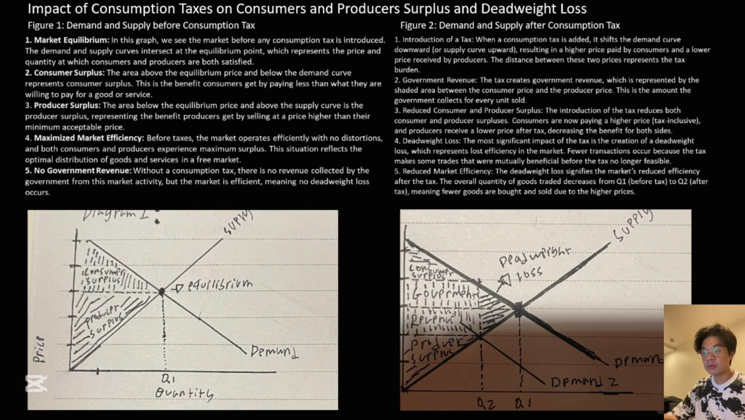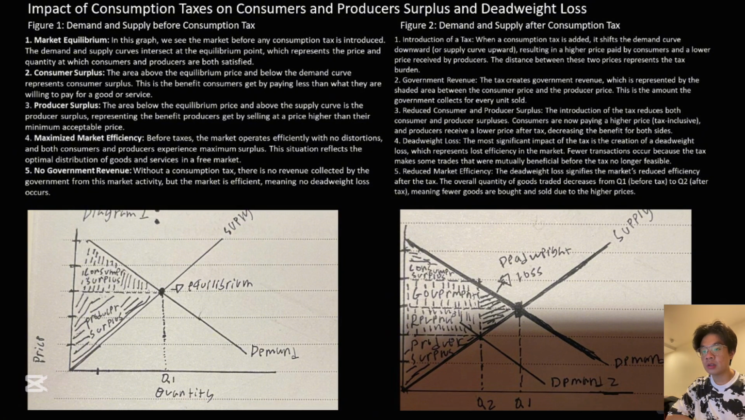In our first slide is the impact of consumption taxes on consumers and producer surplus. As we can see in the first graph, it shows that before the taxes are introduced, the market is in equilibrium, meaning both consumers and producers benefit the most. The consumers pay a low price and the producers also get a higher price, maximizing their surplus.